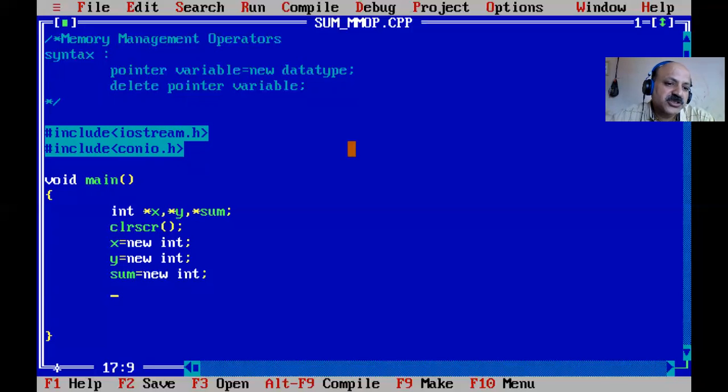In the malloc function we have to use the sizeof operator to specify the size, but here there is no such requirement; the new operator automatically judges the memory size, for example that an integer is 2 bytes. We cannot use the sizeof operator here. And a second advantage of new versus malloc is that no typecasting is required.